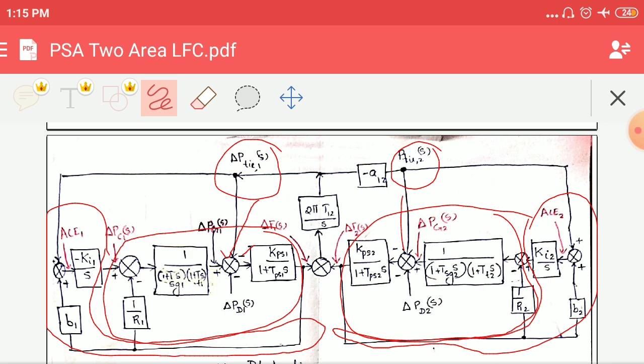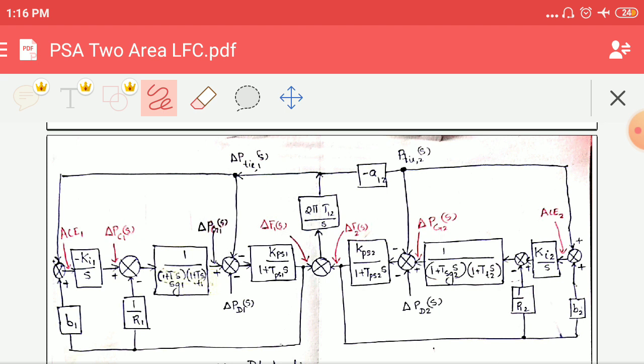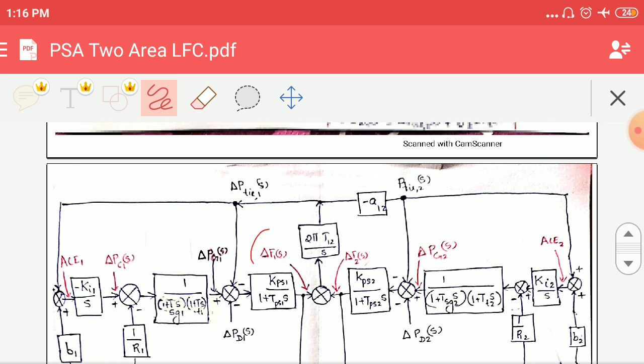Now you can see that we have already developed a block diagram to represent delta P tie 1 of s and delta P tie 2 of s. It will be obtained as this one. These two are delta f1 of s and delta f2 of s.